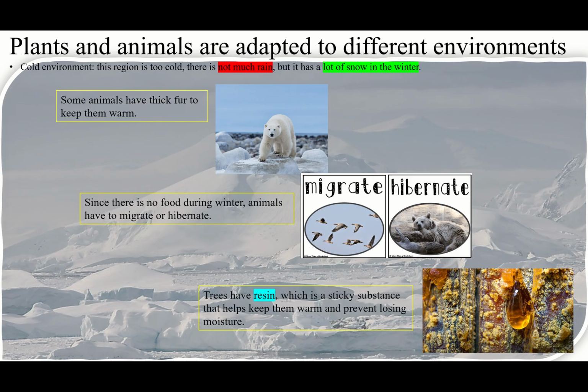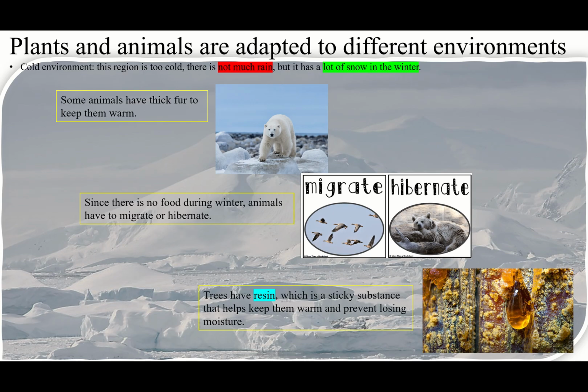Be careful. So, our lesson, as you know, is how animals and plants adapt to the environment. So we have a very cold place. There's not much rain. There is a lot of snow. How are the animals and plants going to adapt to this environment? How will they survive? When it's all snow, of course, if it's continuously snowing, they cannot find food easily, right? And they cannot survive easily. So let's see what they have.